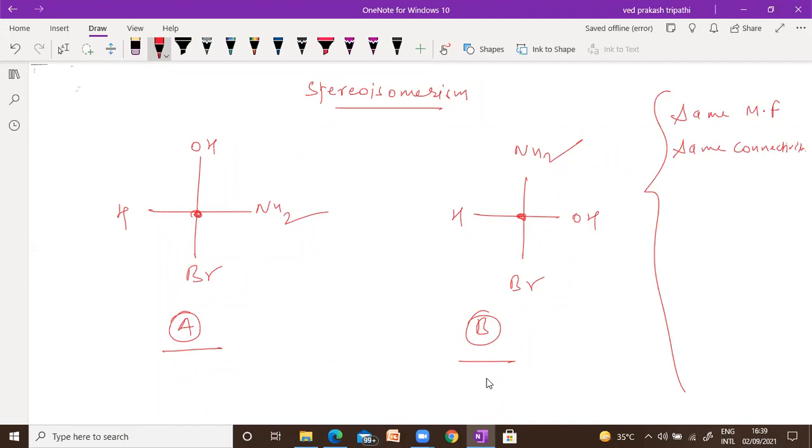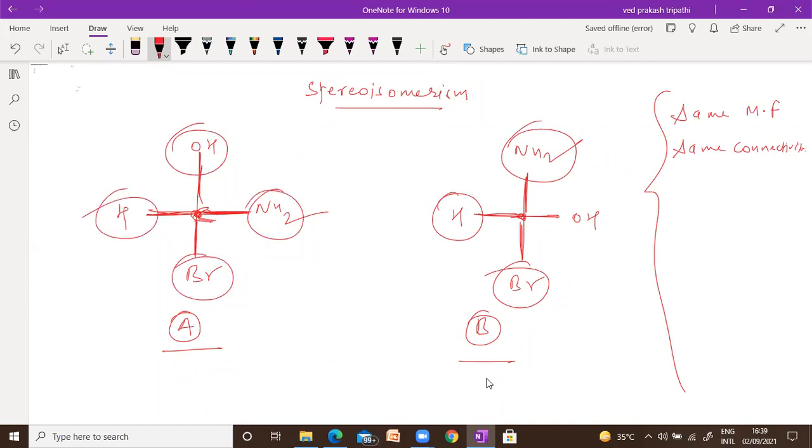Same connectivity means you can see here nitrogen is bonded to this carbon, OH is bonded to the carbon, hydrogen is bonded to carbon, bromine is bonded to carbon. And here the same thing: nitrogen, OH, Br and hydrogen, the groups are the same. So when the groups are the same, we can say this is the same connectivity. Now the difference is exactly the location of the bonds. Here an NH2 is present on the vertical axis, and here an NH2 is present on the horizontal.